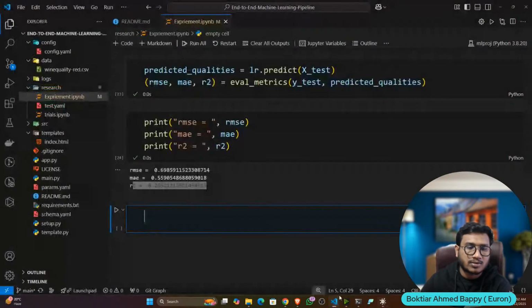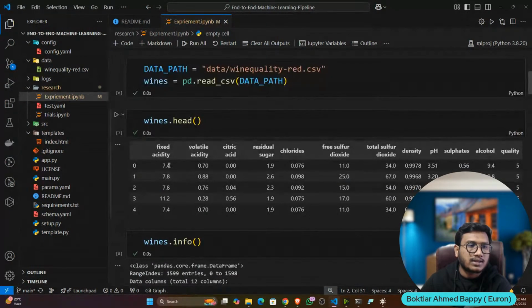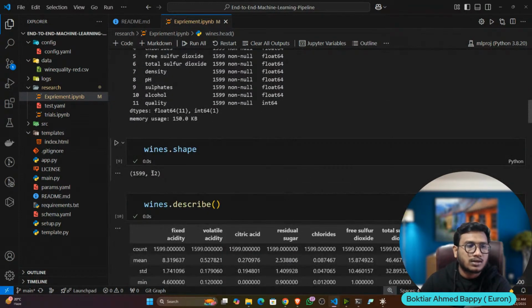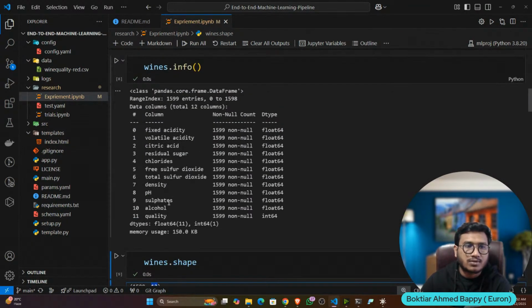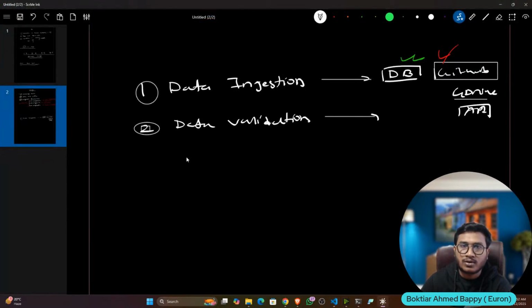What is my actual data? I think you remember, this is my actual data, and in this data these are my schema, these are my features. How many columns do we have? 12 columns. So you have to do these kinds of verification: whether it has 12 columns or not, whether all the columns are matching or not, whether all the data types are matching or not. This is called validation.